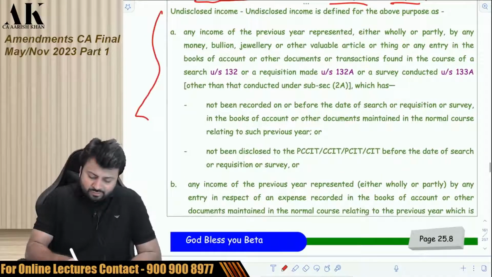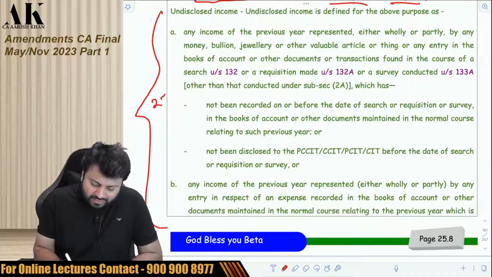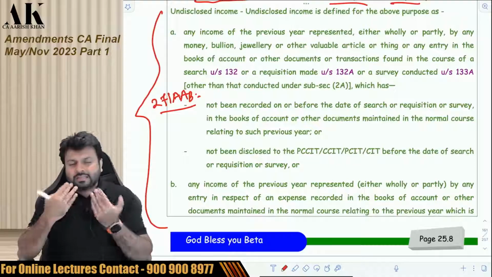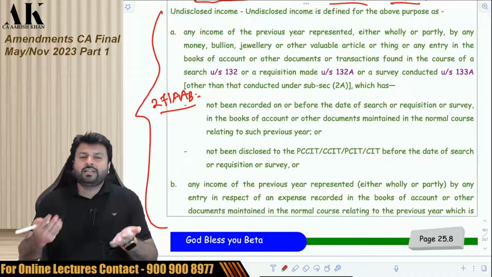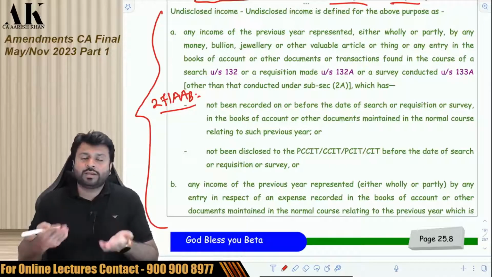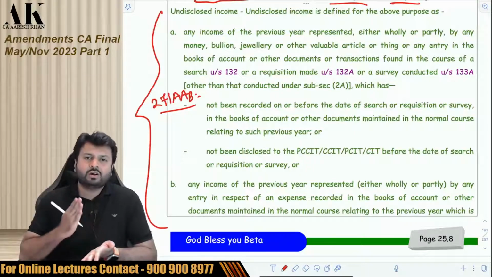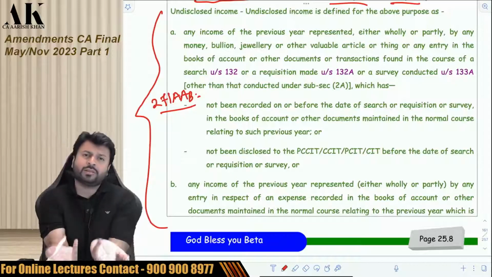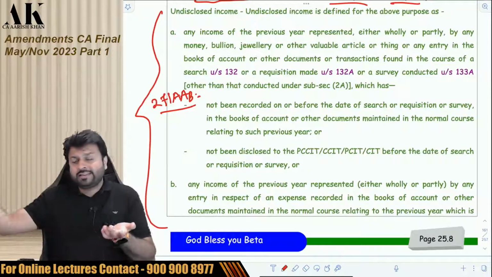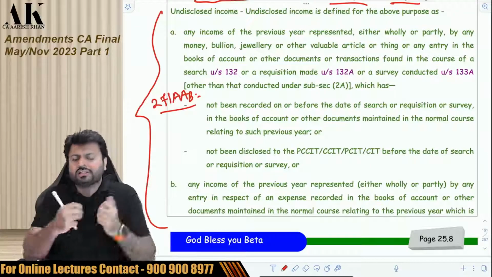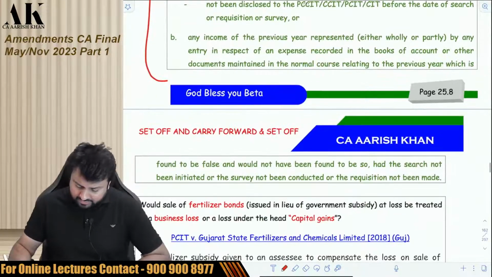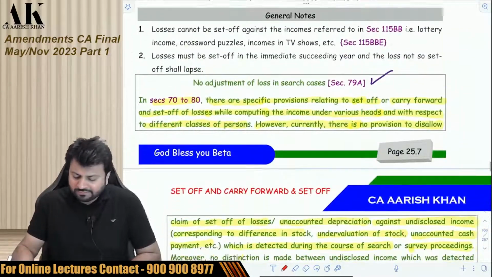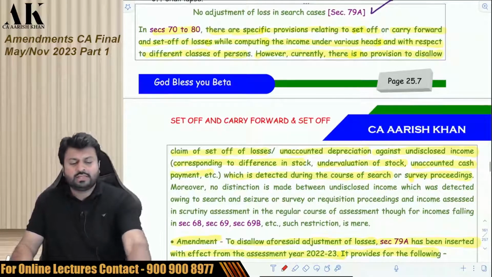And what do I mean by undisclosed income? This is similar to what you have done earlier in 271AB. You can check 271AB. It is there also. It is the same thing. Undisclosed income means an income which is not disclosed by you till the time the search or survey was done. Suppose today the search is done and you have not disclosed that in the books of accounts. So that becomes undisclosed. Suppose today the search is done and yesterday you have disclosed everything. Then that cannot be called undisclosed income. This is what the definition of undisclosed income is all about. You can just go through this provision. This is an important one, very important for exam. Just go through this and then we'll move ahead with the next one.